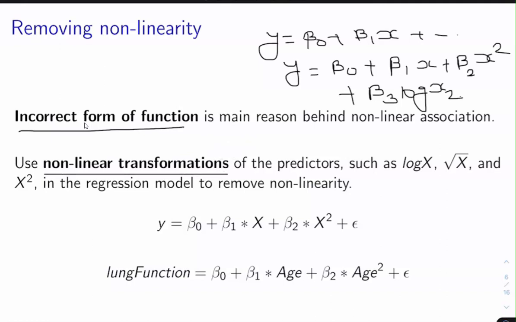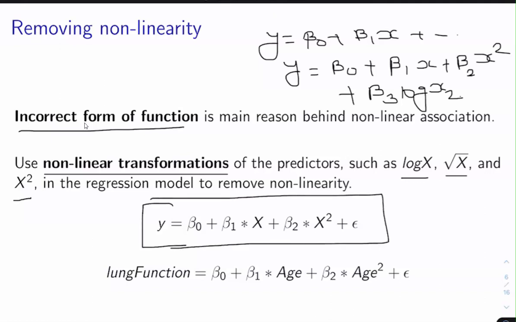Typical examples of nonlinear transformations are that you can take the log function of the input vector, the square root function of the input vector, or the square function of the input vectors. Here is one example of a hypothesis function that I have given, in which the function takes the form of a quadratic function. Here the lung function is predicted from one parameter called age, and the form of function that we have assumed is beta 0 plus beta 1 times age plus beta 2 times age square.